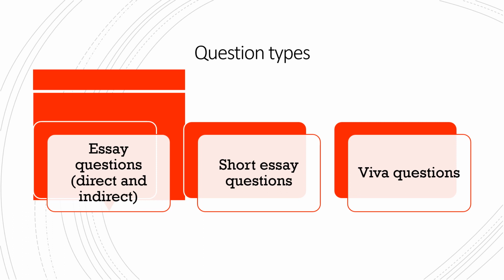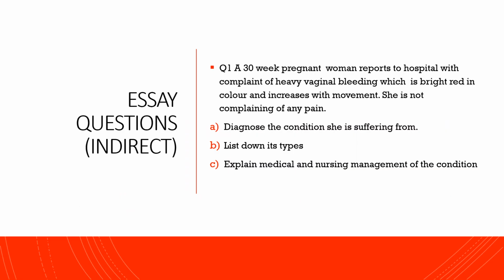The second type of questions which can come is short essay questions, which is of about 5 to 7 marks, in which you have to write a summary or the gist or essence of the topic. And the last one is viva questions, which are basically one-liner answers, which come for clinical practical exams or 2 marks questions like that. So let's start with our essay questions.